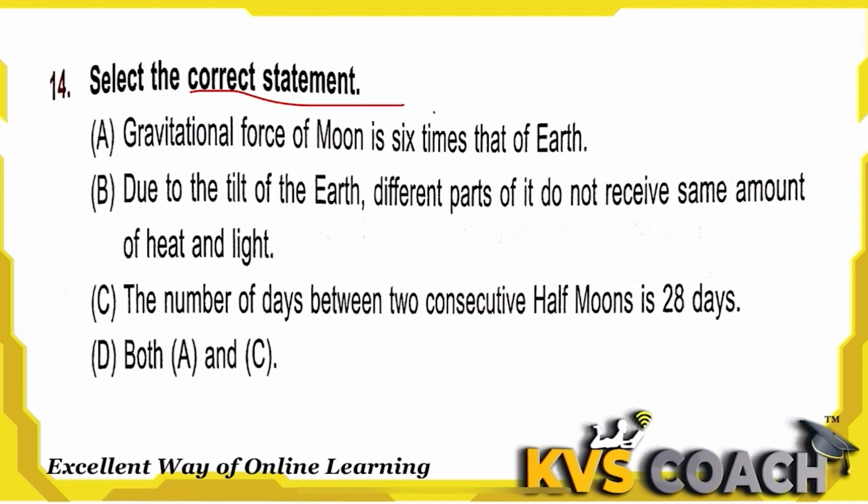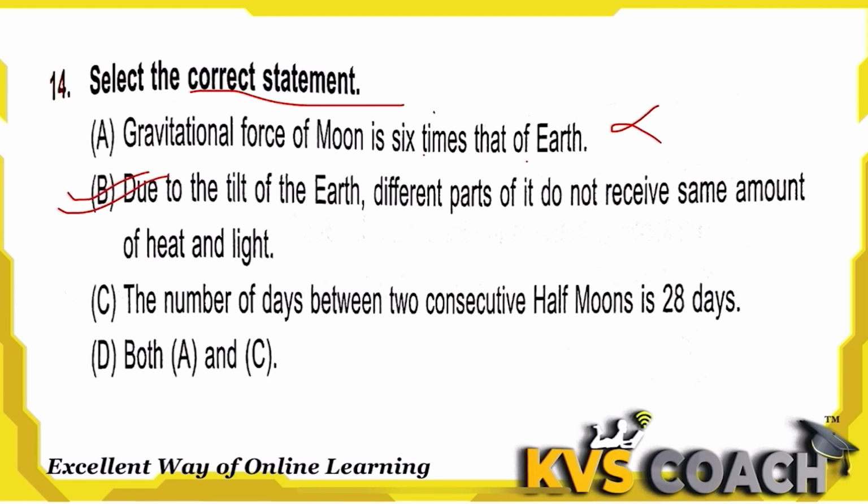Next, select the correct statement. A. Gravitational force of the moon is 6 times that of the earth. Actually it is the opposite: the gravitational force of the earth is 6 times that of the moon, so this is the wrong statement. Due to the tilt of the earth, different parts of it do not receive the same amount of heat and light. This is absolutely right, so this is the correct statement.